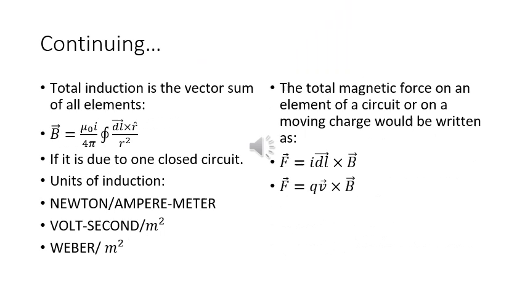The total induction is the vector sum of all the elements. B is equal to mu0 upon 4 pi closed integral dl cross r upon r square, if it is due to one closed circuit. The units of induction are Newton per ampere meter or volt second per meter square or Weber per meter square. The total magnetic force on an element of a circuit or on a moving charge would be written as F is equal to I dl cross B or F is equal to Q V cross B. Next we